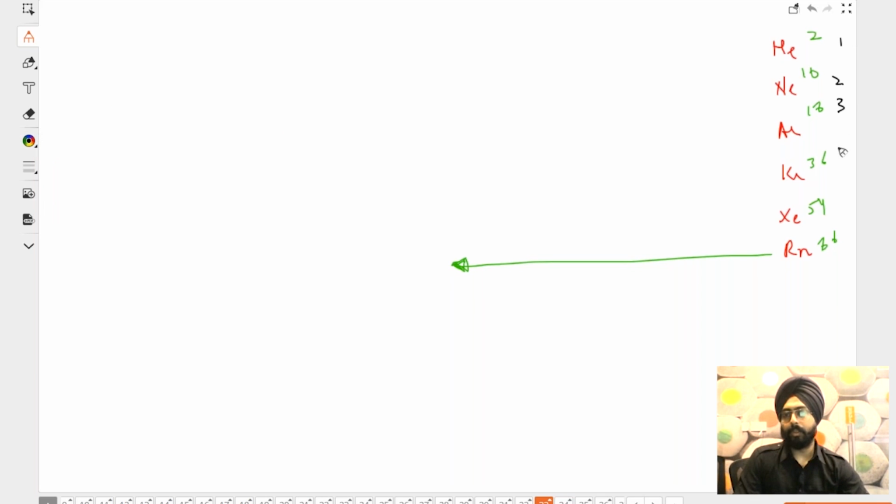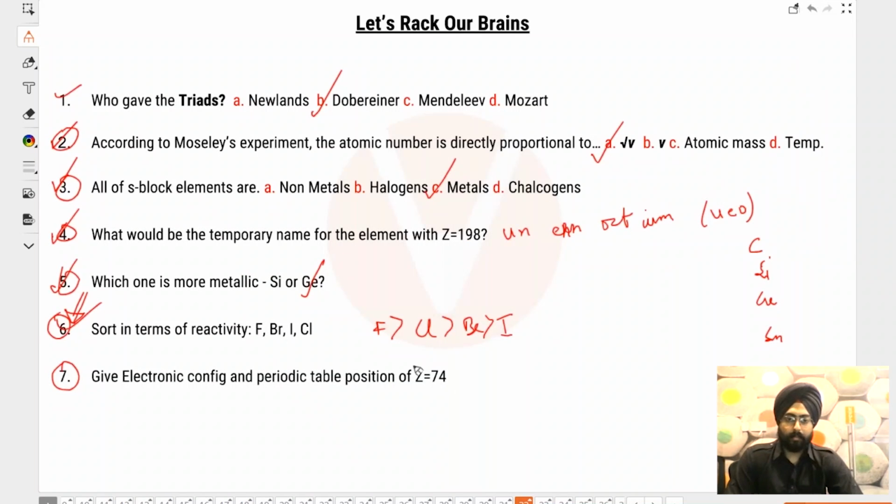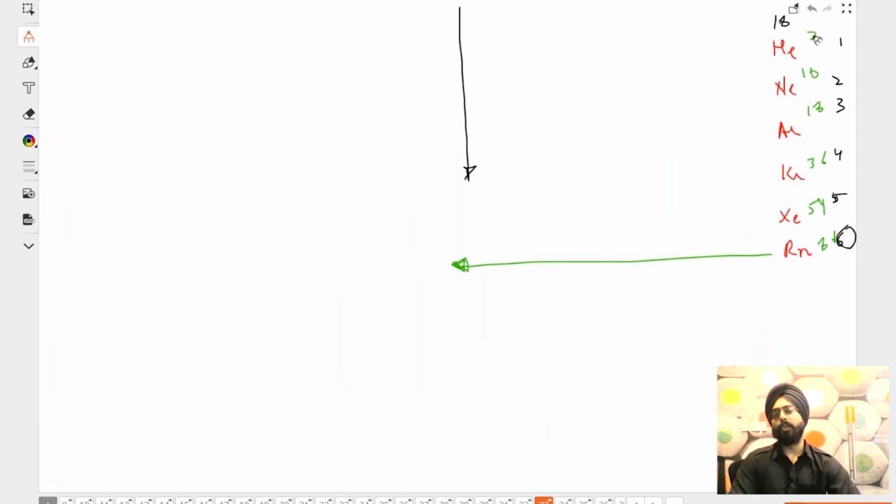So this is 1, 2, 3, 4, 5 and 6. So it is going to lie in the 6th period. And since this is the 18th group, and it is 12 less than 86, 74, so 12 less than radon. So you can figure out the group as well. Technically speaking, this is tungsten. Yeah, Z equal to 74 is tungsten. So this was one way in which you could have figured out what it is.